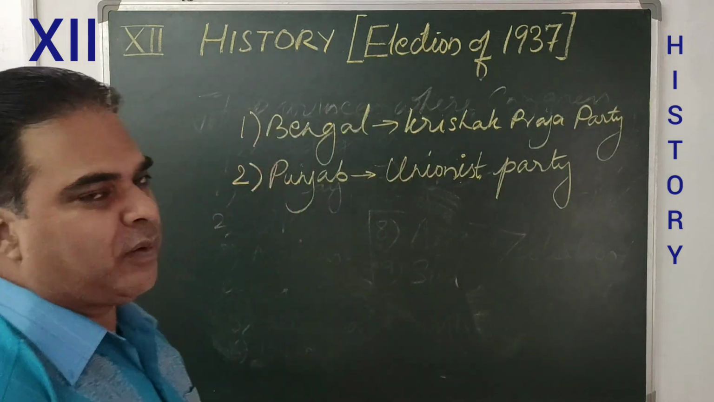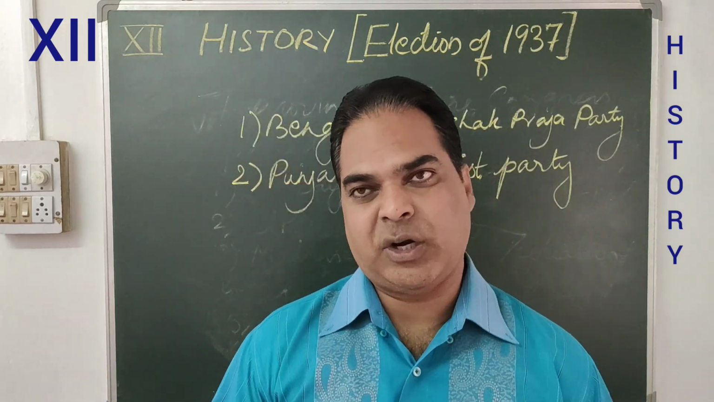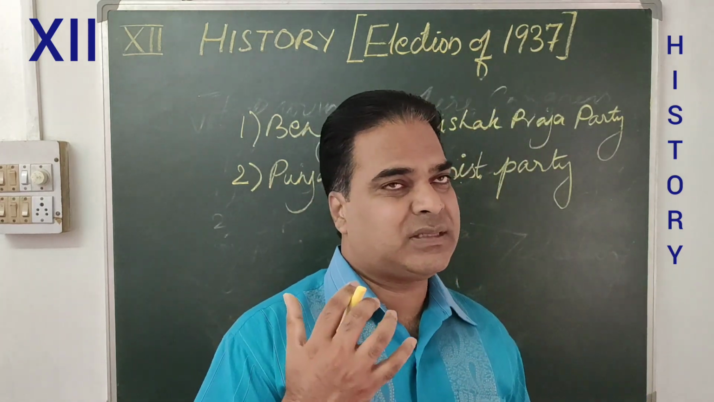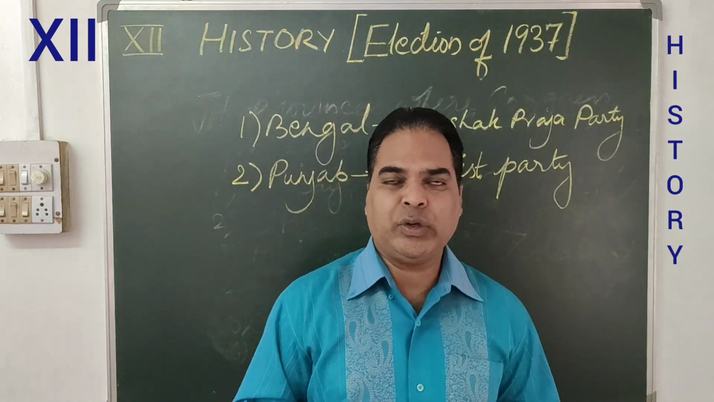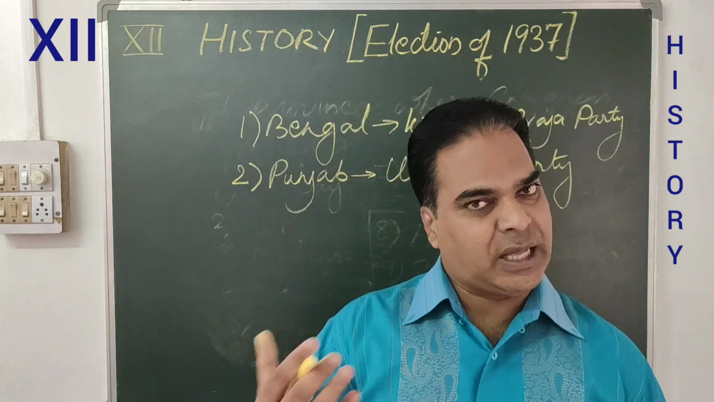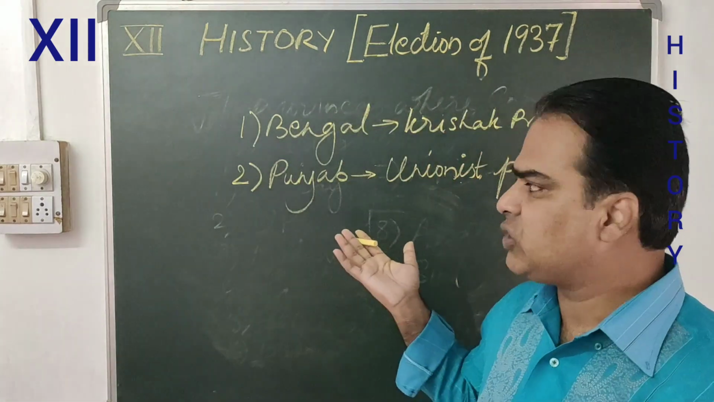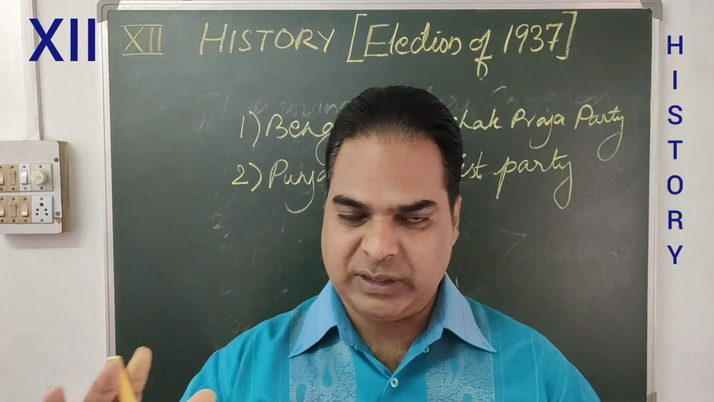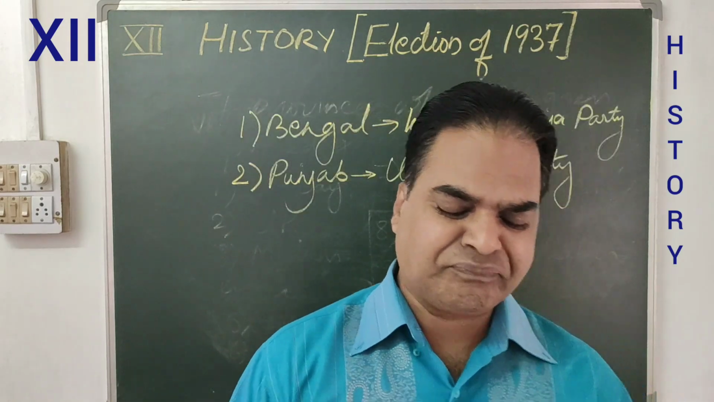So these were the two provinces where Congress could not form government. So altogether, out of 11, in 7 of the provinces the Congress government was there with full majority, and in two of the provinces a coalition government was formed, entering into an alliance with other political parties, and the remaining two, other parties like Krishak Praja Party and Unionist Party, formed the government. So this is the overall result of the election of 1937.